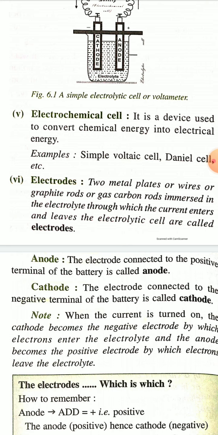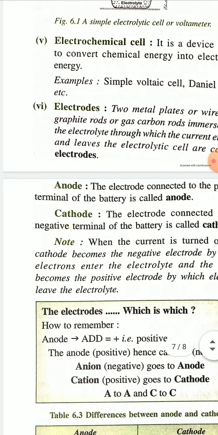In an electrolytic cell, the conversion is from electrical energy to chemical energy, but in an electrochemical cell, it is from chemical energy to electrical energy. Some examples of electrochemical cells: simple voltaic cell, Daniell cell, etc.